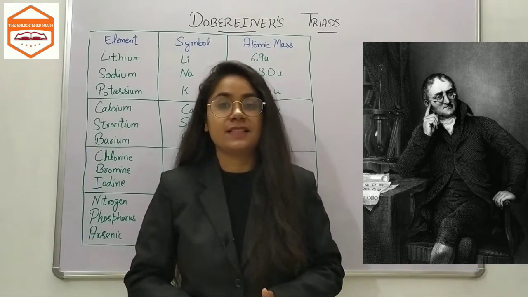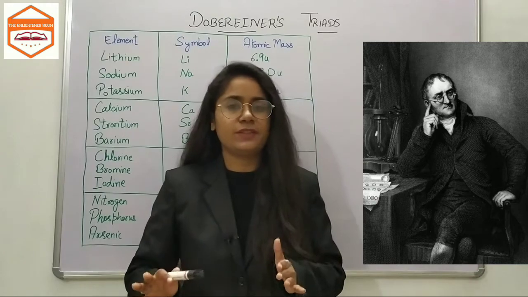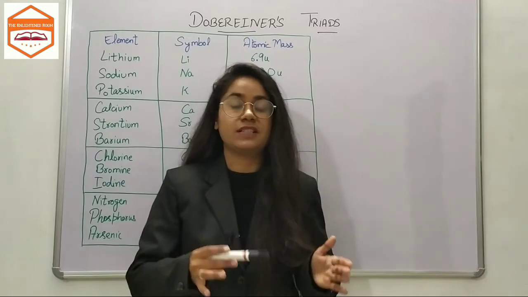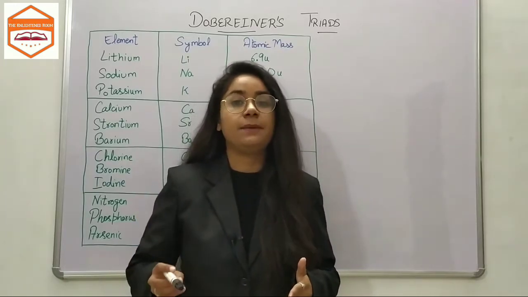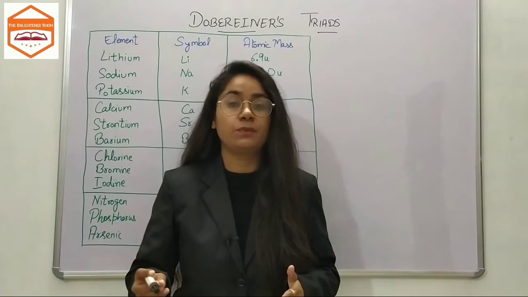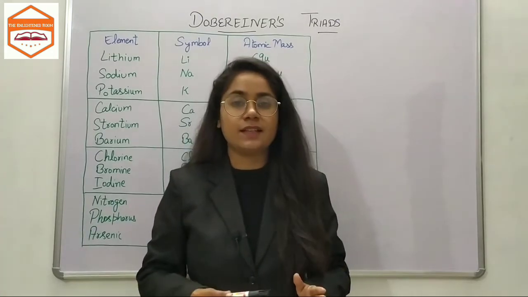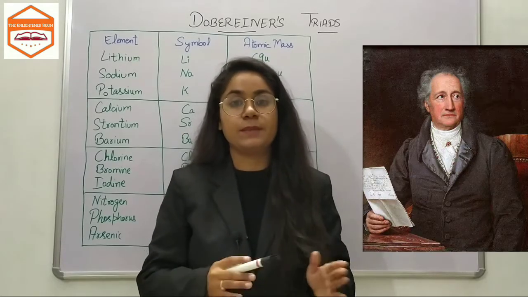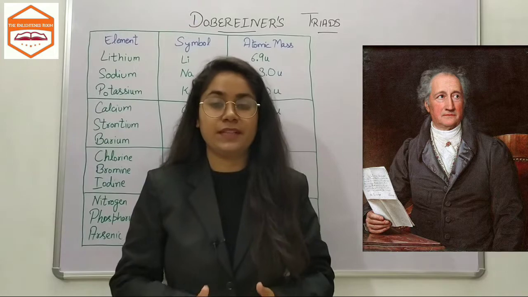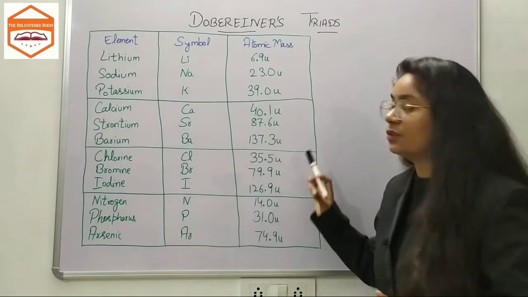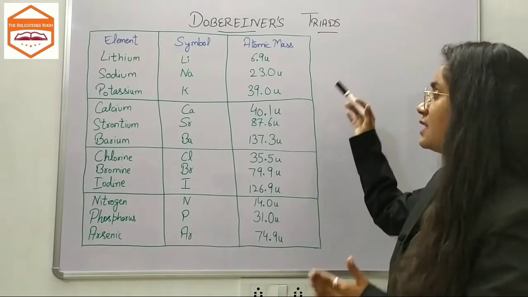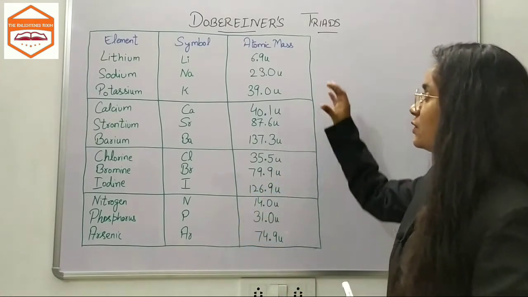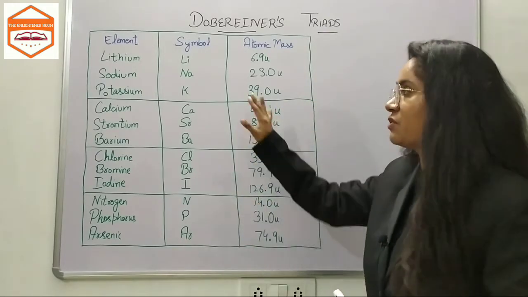After that, not all the theories, but the earlier attempts to classify the elements into groups were completely based on the atomic masses or atomic weights of the elements. The earliest known attempt to classify the elements into groups based on atomic masses was made by Dobereiner. In his classification, he made triads. He took the elements into groups, and in each group there would be 3 elements.